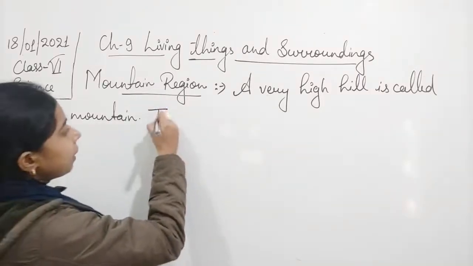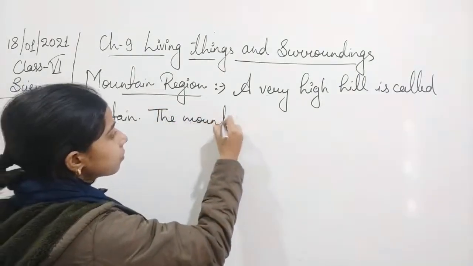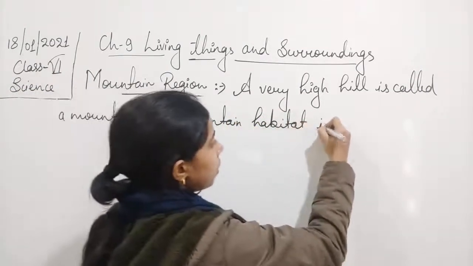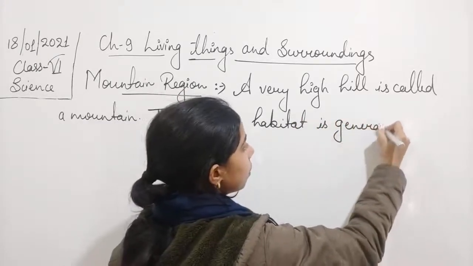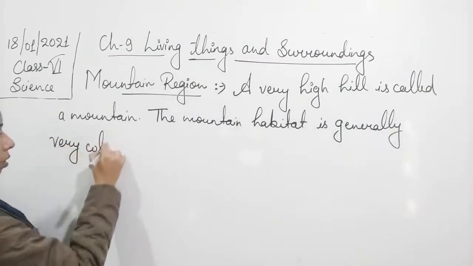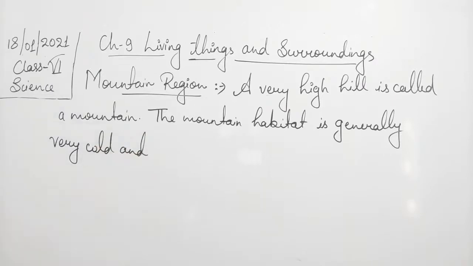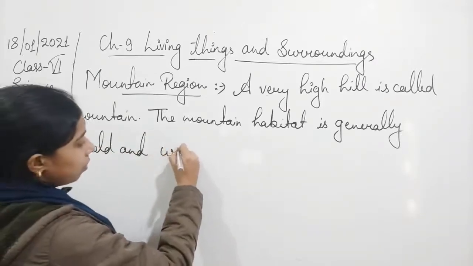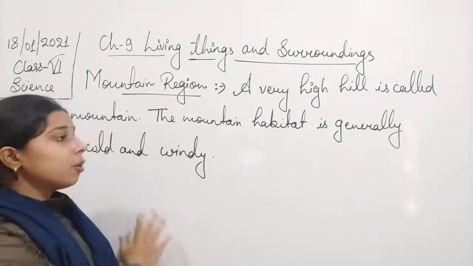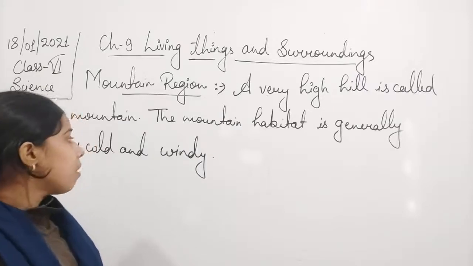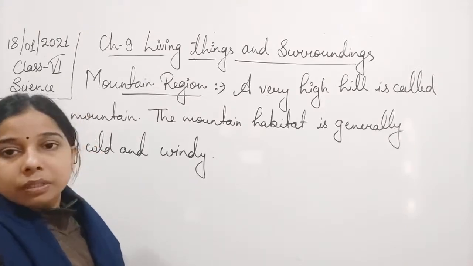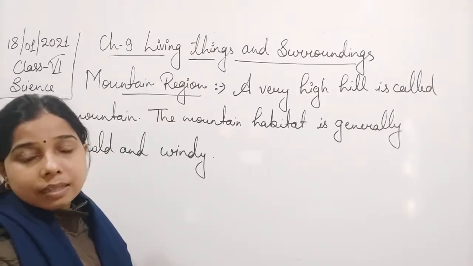So we can write it: the mountain habitat is generally very cold and windy. Okay, I'll tell you what the consequences will be because of the cold and because of this windy condition, what consequences are faced by the plants and the animals.